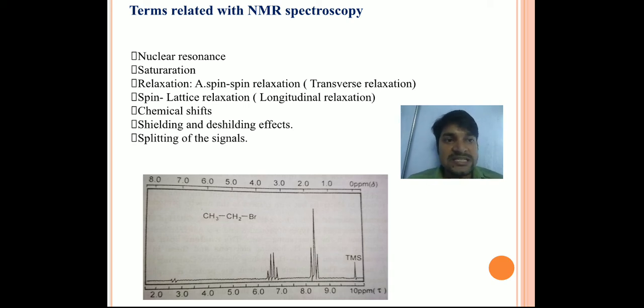Whenever you do NMR spectroscopy on this type of compound, you look at the spectra. One peak is 3 and another is 4.